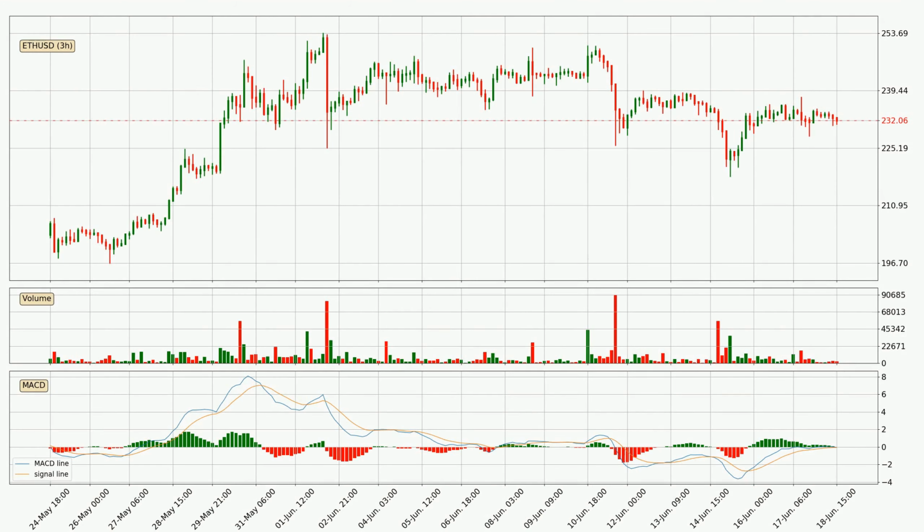Jumping to the 3-hourly MACD, the MACD line is above the signal line, meaning that the trend is currently on the up. However, the MACD histogram shows that the momentum is currently shifting to the downside, and it could be expected that the price will consolidate, and it is better to wait and see if the MACD line will cross the signal line, which will be bearish.